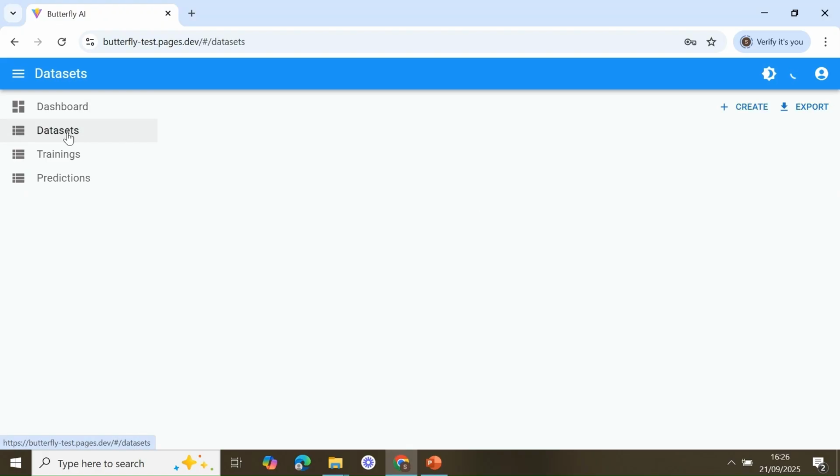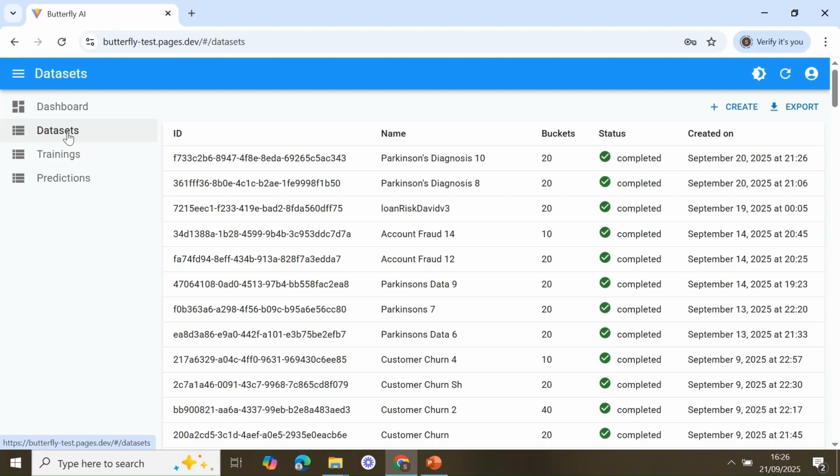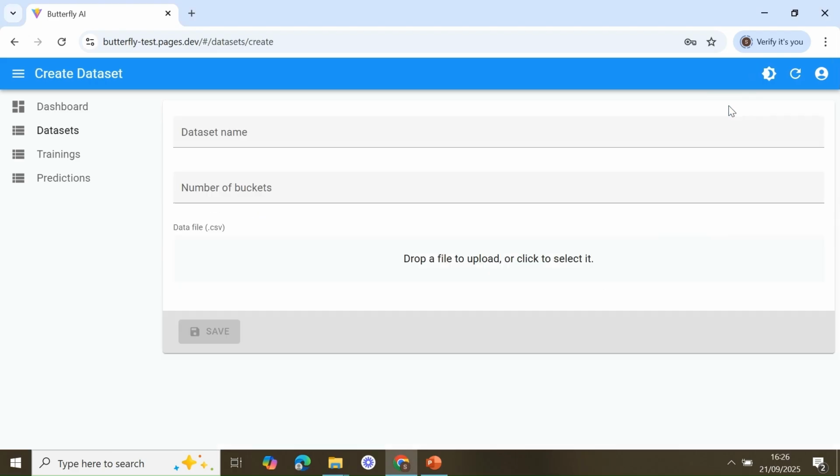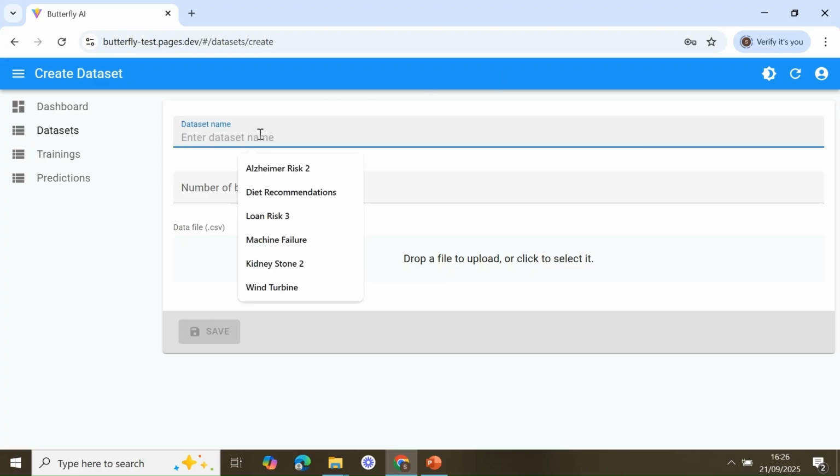Please click on datasets. You will be taken to the dataset screen. In order to create a dataset, you need to click on create here. Please give a name to your dataset. We call it, in this case, fraud data 2.